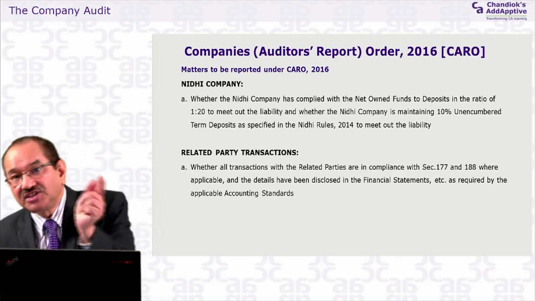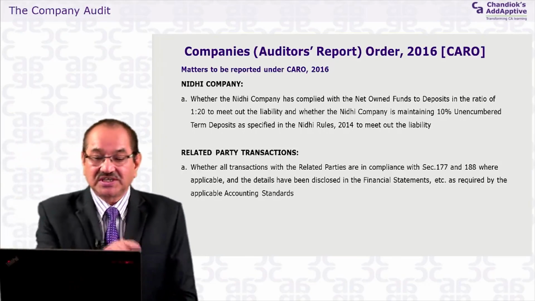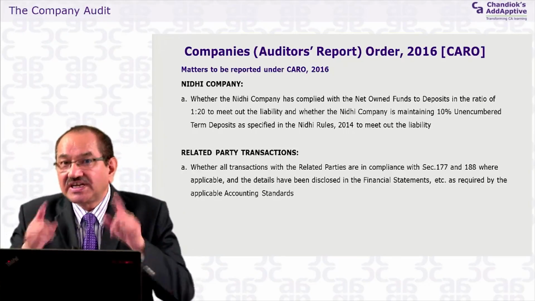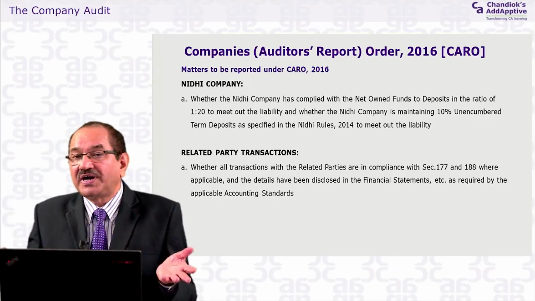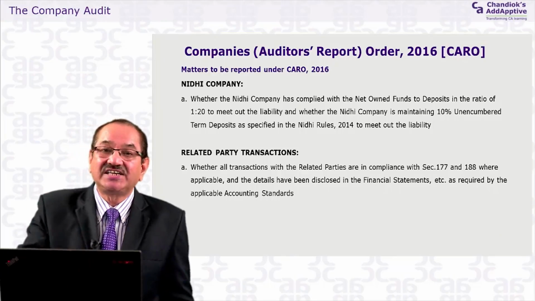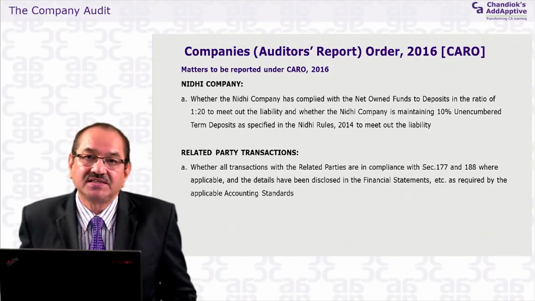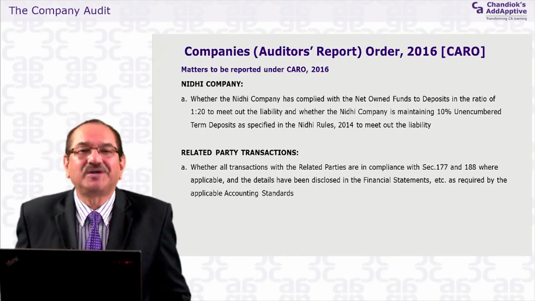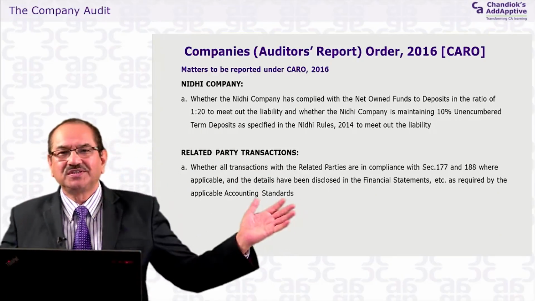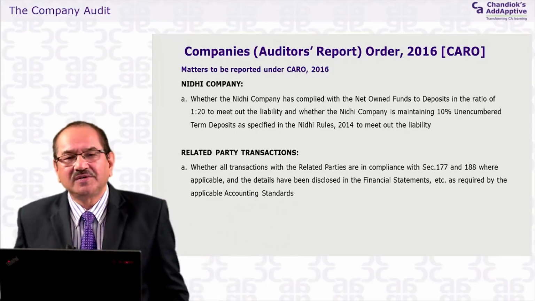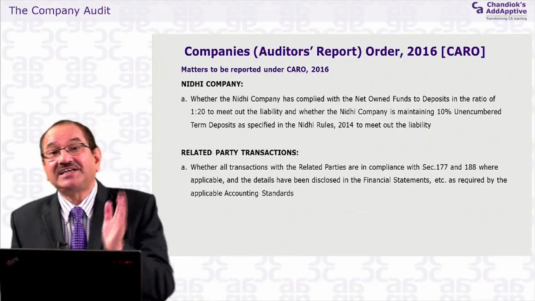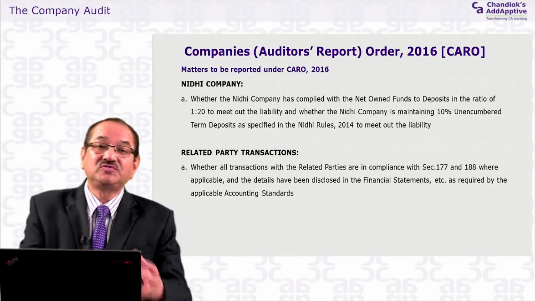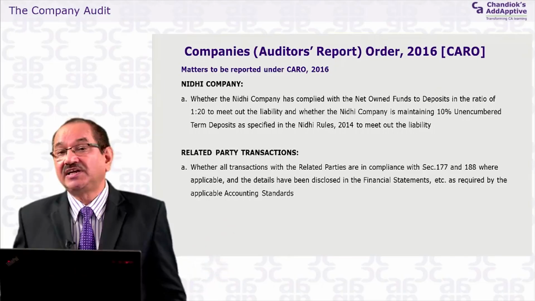Now, as regards the disclosure requirement, it says that the details have been disclosed. When the question of disclosure comes, disclosure has to be made only for those parties which are mentioned as related parties under Accounting Standard 18. So the disclosure is for a restricted set, because as you know, under the Companies Act the related parties are huge. Under AS 18, the related party relatives are only 6 or 7, whereas in the Companies Act there may be 10 or 20.